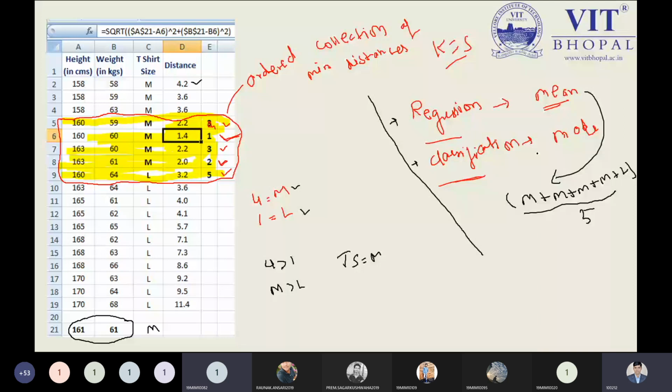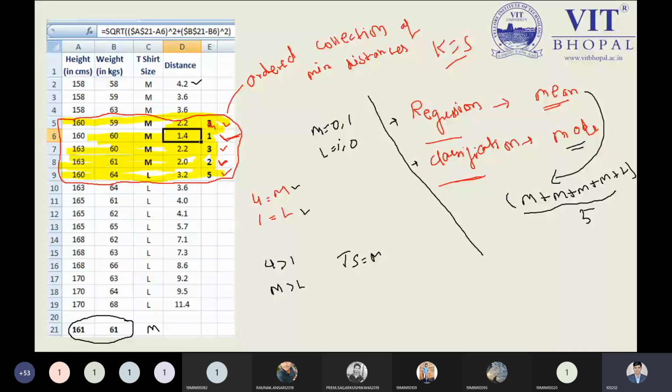So how can you find the mode of the 5 times m, 4 times m and l, and mean? Just tell me. At that time you need to define, suppose m belongs to 0 and l belongs to 1. So at that time you can understand this one. Or m belongs to 1 or l belongs to 0. So it's up to you how you define. Yes, now tell me. Yes, sir.